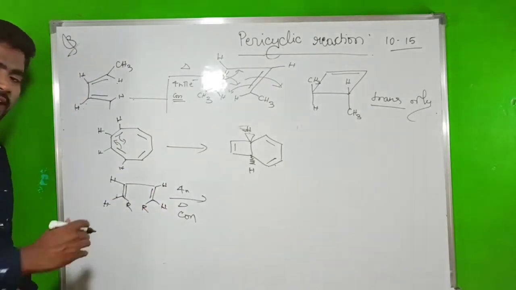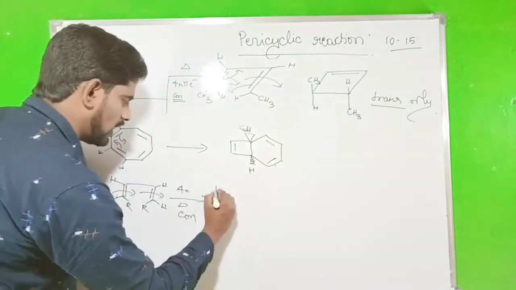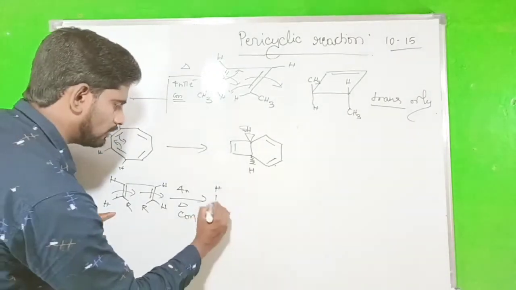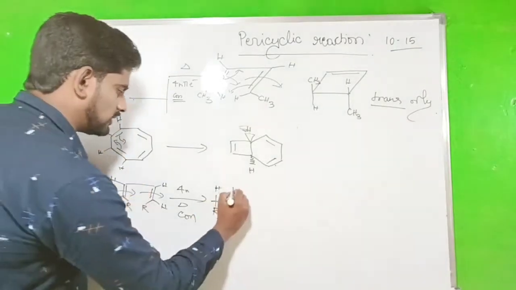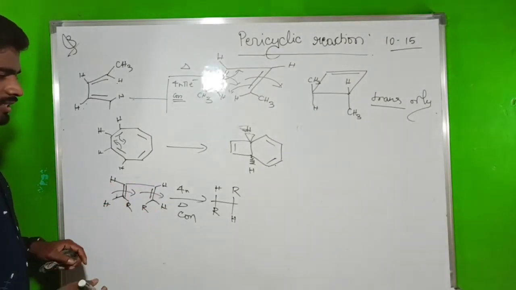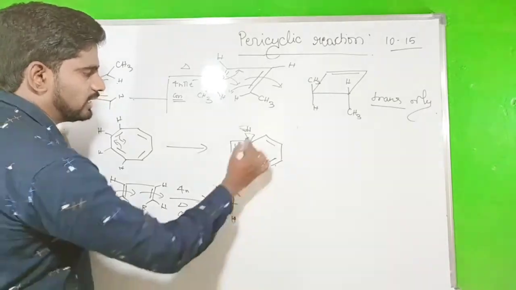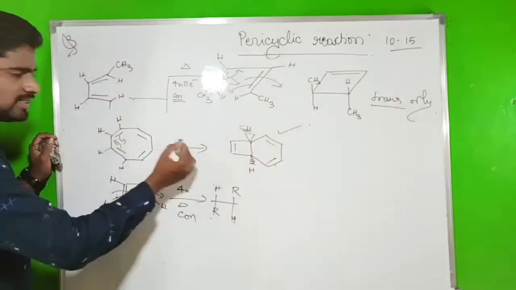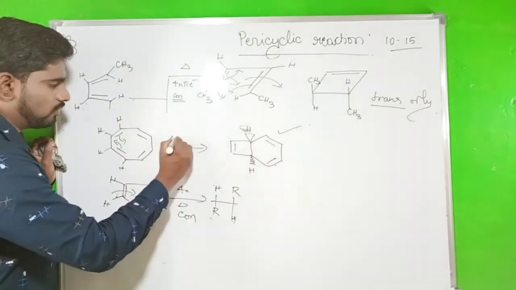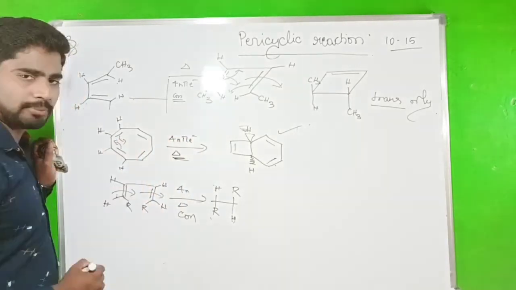Now we have to write the conrotation. Conrotation means same side rotation. H goes up, R goes down. Then R goes up, H goes down. Right? That's a conrotation. So here a trans product is obtained. Trans product is obtained. So what is the condition used? That is 4n pi electrons, and you are approaching thermal condition.